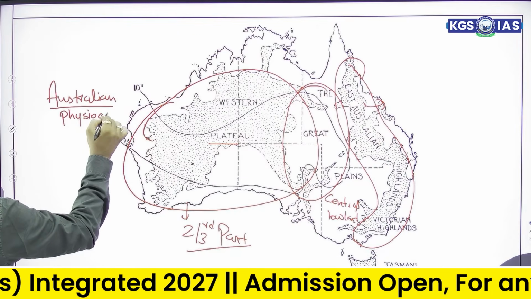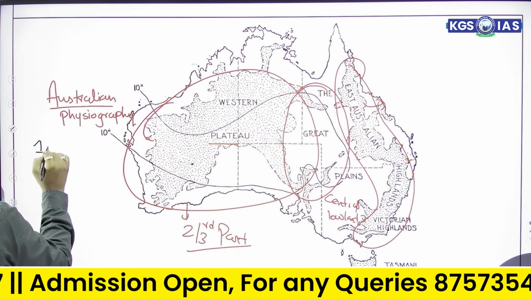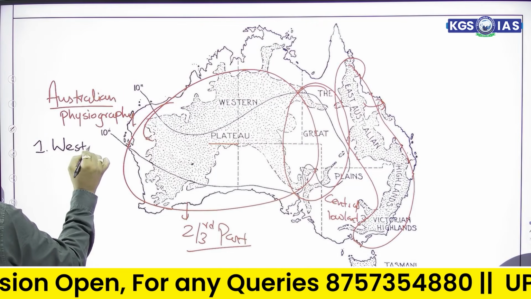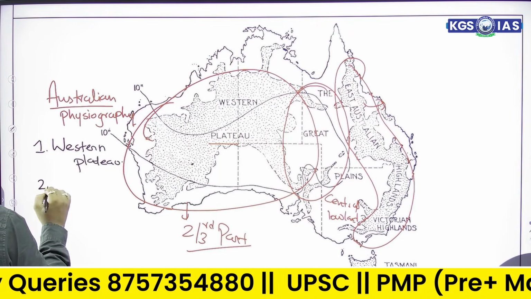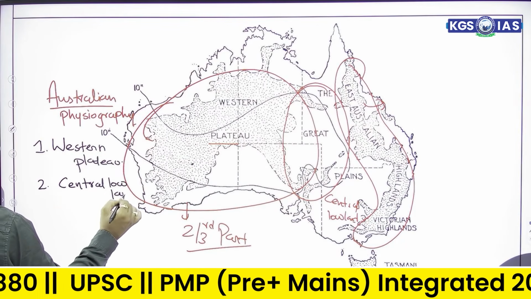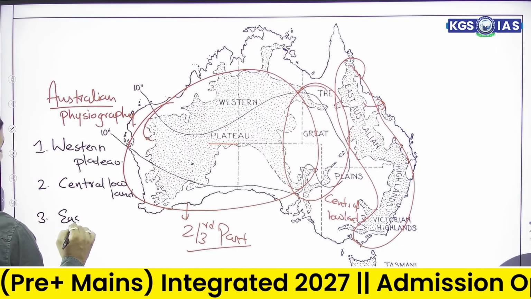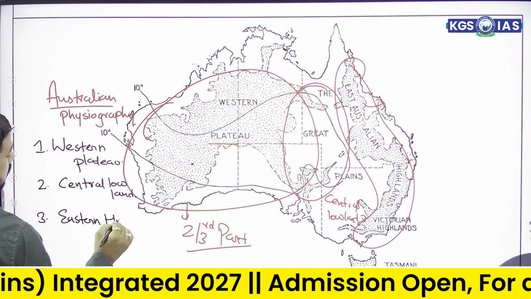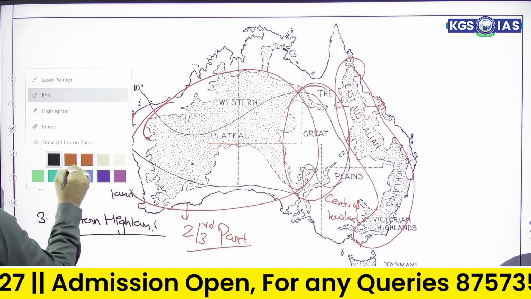Now we are talking about the Australian physiography. So first major region is Western Plateau. The second major region is Central Lowland, and third one is Eastern Highland. So we can easily divide Australia into three major parts on their physiography.